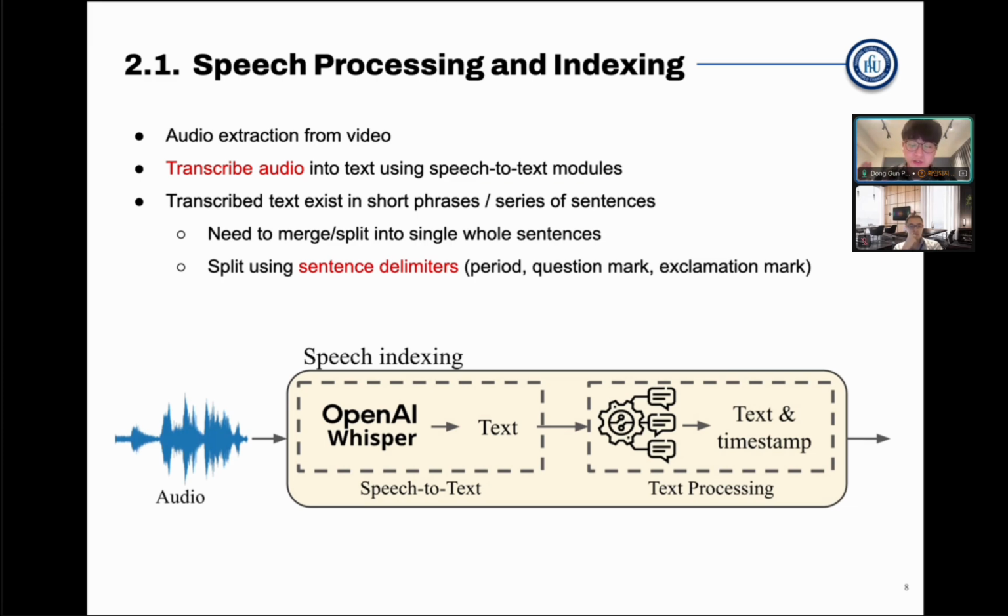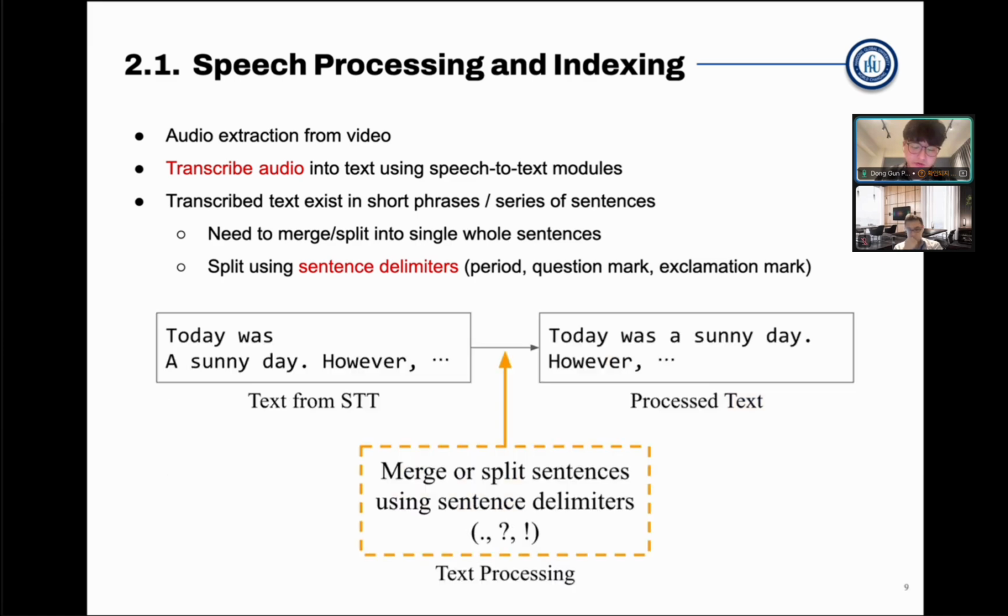So now we have hundreds of sentences transcribed by the STT model, but they're not ready to be used yet, because transcribed text usually comes out in fragmented phrases, as shown in the example on the screen, or just multiple extended sentences.